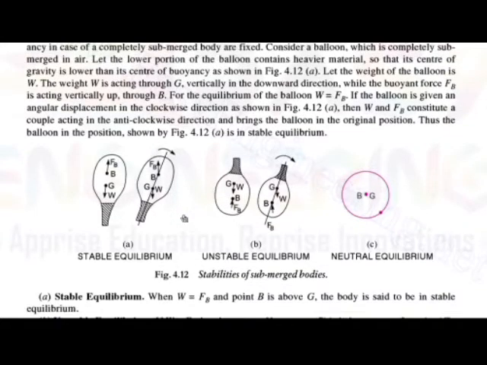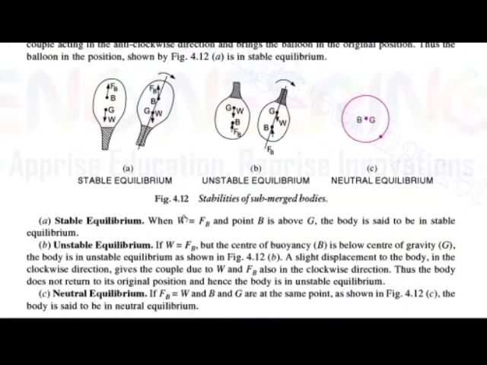So what is meant by stable equilibrium? When the weight is equal to FB, that means the weight of that body is equal to the force of buoyancy, and the point B is above the point G. In the first figure you can see the point B is above G, that is, the center of buoyancy is above the center of gravity. Then the body is said to be in a stable equilibrium. In the first figure you can see the center of buoyancy is on the upper side of the center of gravity.